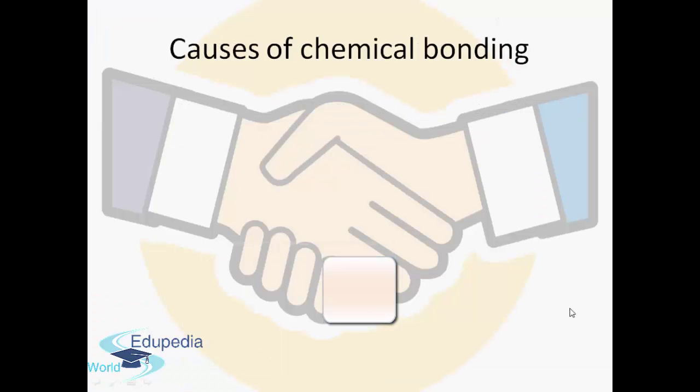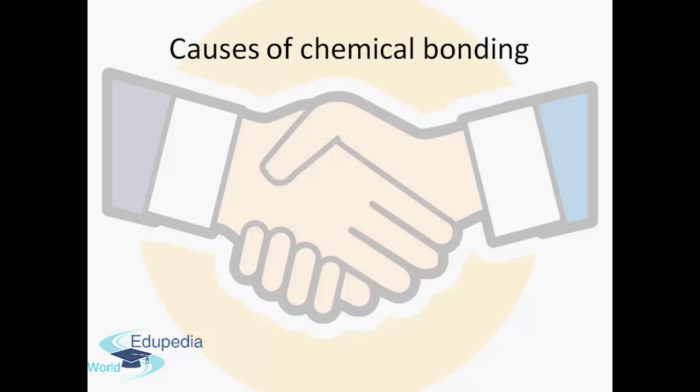So now tell me, what is the cause of chemical bonding? We have understood that to become more stable, every atom has to go into a lower energy state, that is a non-reactive state. Everything in this world wants to be more stable. For atoms, stability means having the electron arrangement of an inert gas. Atoms combine with one another to achieve the inert gas electron arrangement and become more stable.